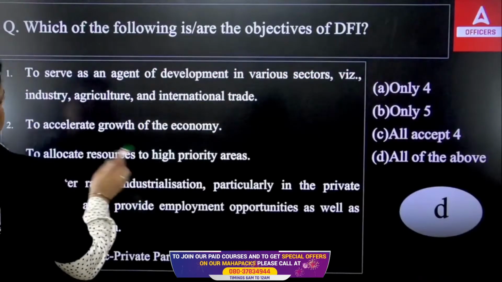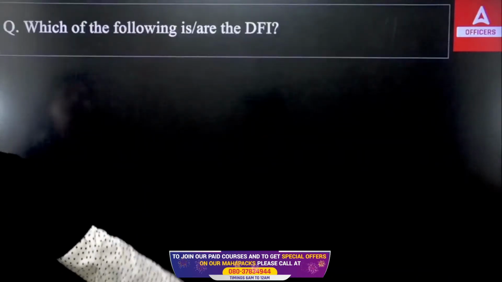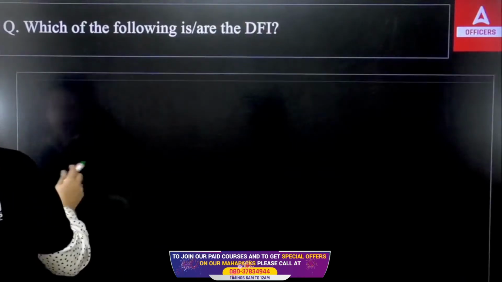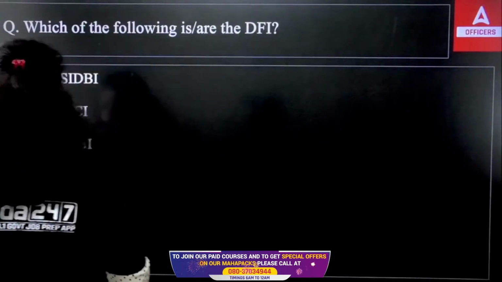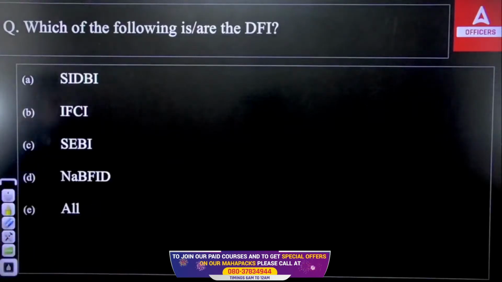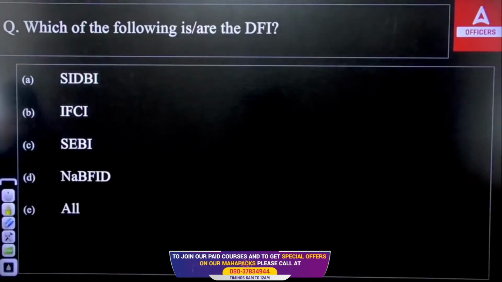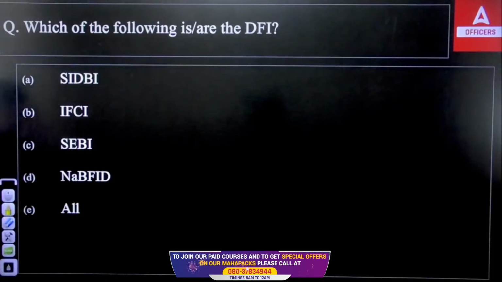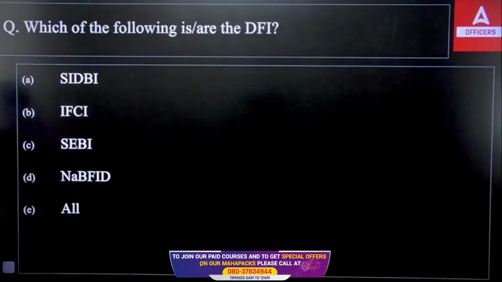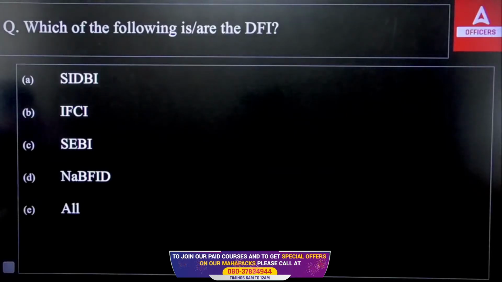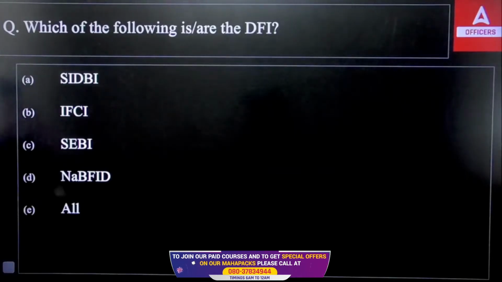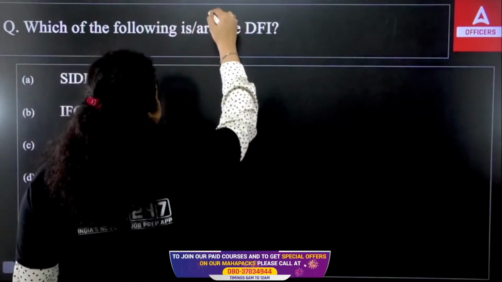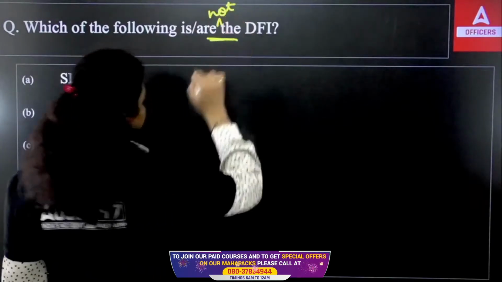Next question is talking about which of the following is a development finance institution. So out of these options, what do you think, which of the following is a development financial institution? So we have SIDBI, IFCI, SEBI, NAFID and all. Which of the following is correct? Achha, there's a little bit of a mistake in the question. One second, let me update this. So the question, let's say, is which of the following is not a development financial institution? Not a development financial institution.